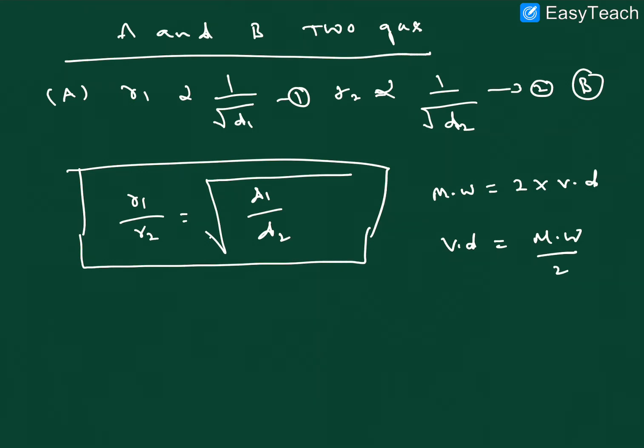So in the case of density we can write this also, right? Here this is an inversely proportional relation.